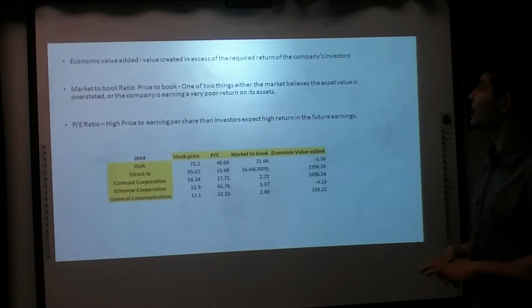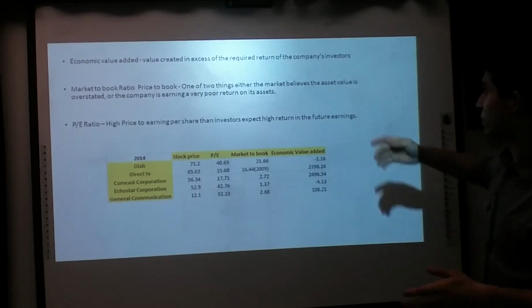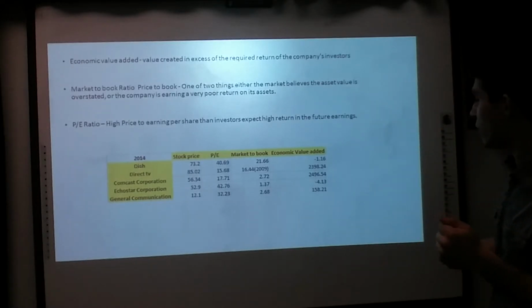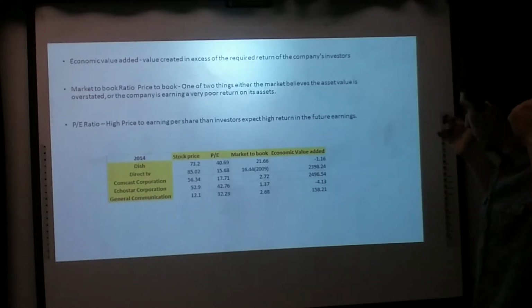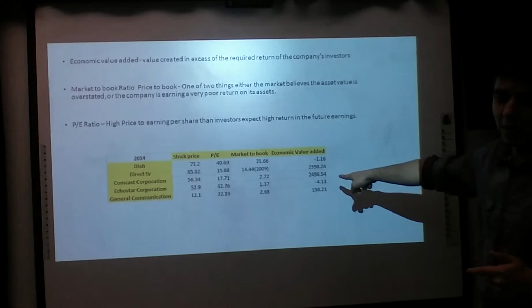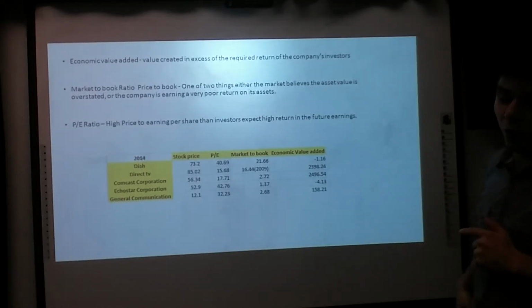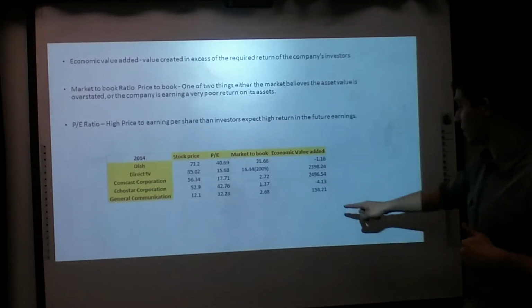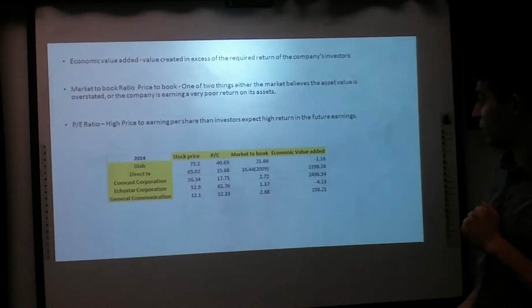Now we're moving on to economic value added, the value created in excess after paying their investors. So we're going to see who has the highest, and we notice Comcast. Wow. We're going to put Comcast number one and DirecTV number two, because this one is in millions, that's 2.3 billion and that's 2.4 billion. We like that relative to everyone else. This negative 1.6 million is really out of this world.